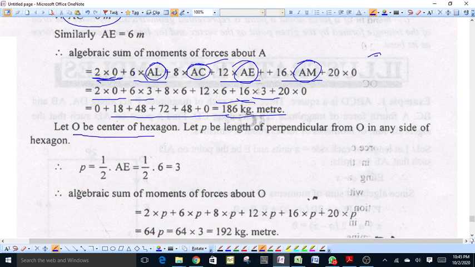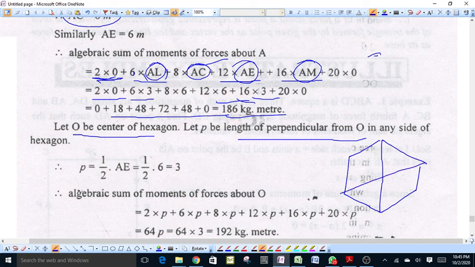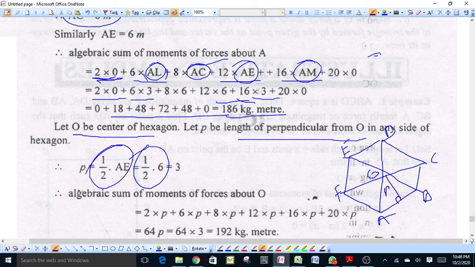Suppose this is a regular hexagon and O is its center, and P be the length of the perpendicular distance of O from any side, suppose this is equal to small p. This small p will be equal to half of AE, which is half of 6, therefore p comes out to be 3.